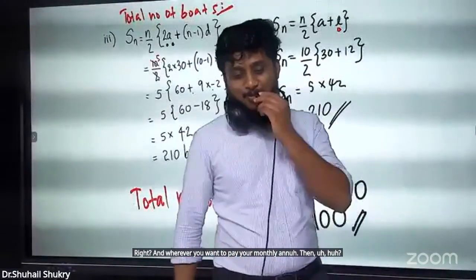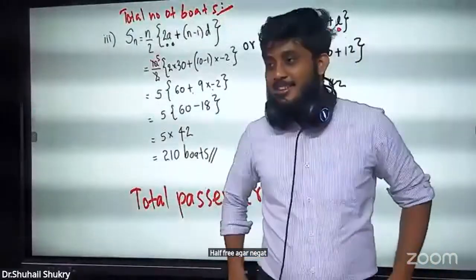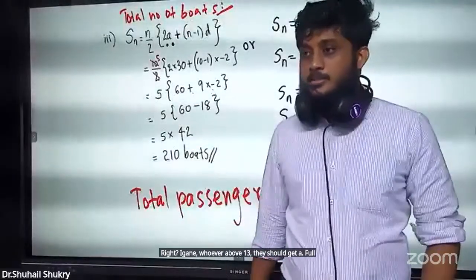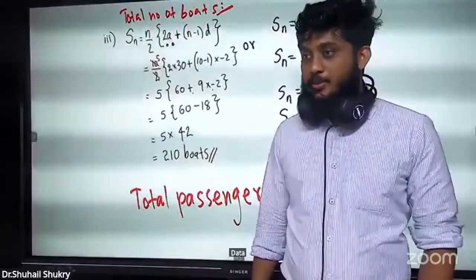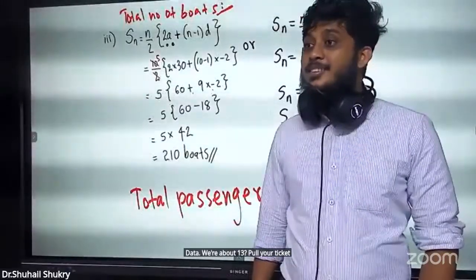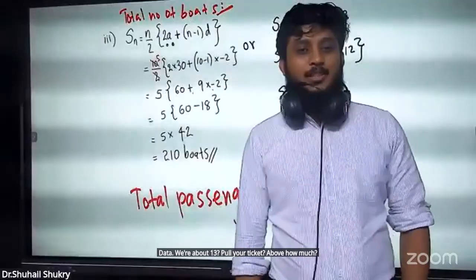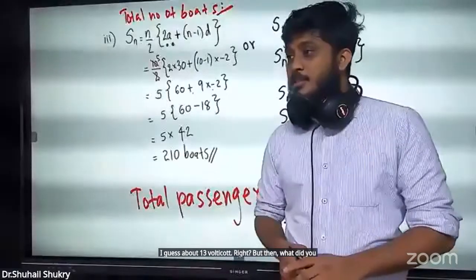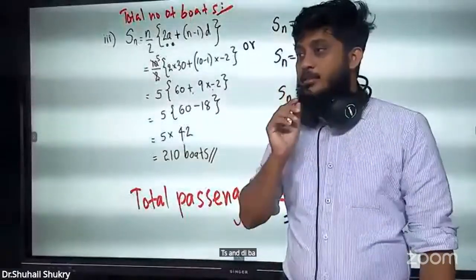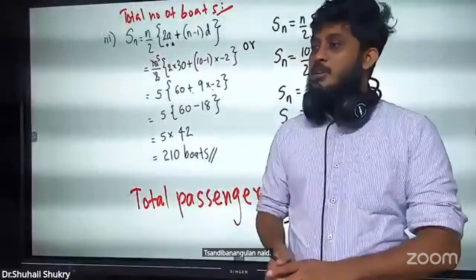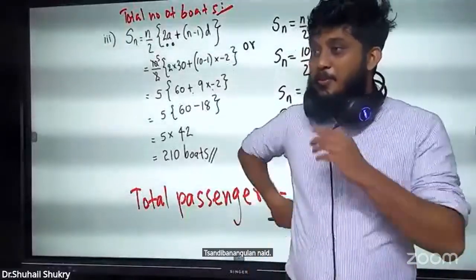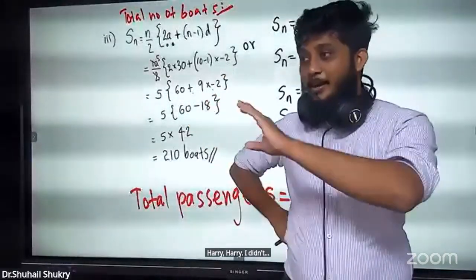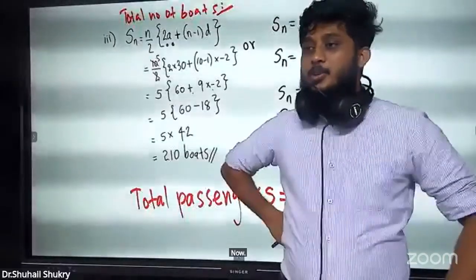Paying full and then paying half is forgery. Right? Whoever is above 13 should get a full ticket. Who were above 13? Full ticket? Above how much? I guess above 13 is a full ticket. Right? But what did you tell? If you have a season ticket, there's no problem, you don't take tickets. Okay, I didn't tell you, son. I'm telling commonly. Most of the people do like that.